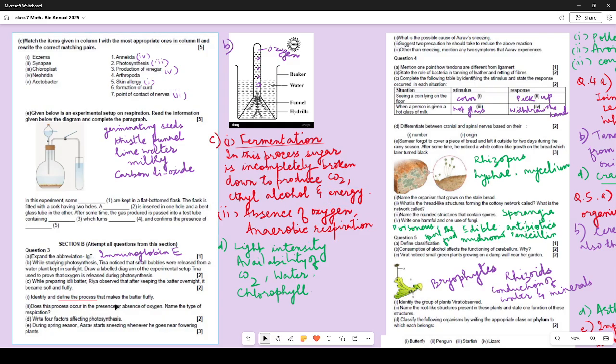Does this process occur in presence or absence of oxygen? Of course, it occurs in absence of oxygen. Name the type of respiration. Here you will write anaerobic respiration.